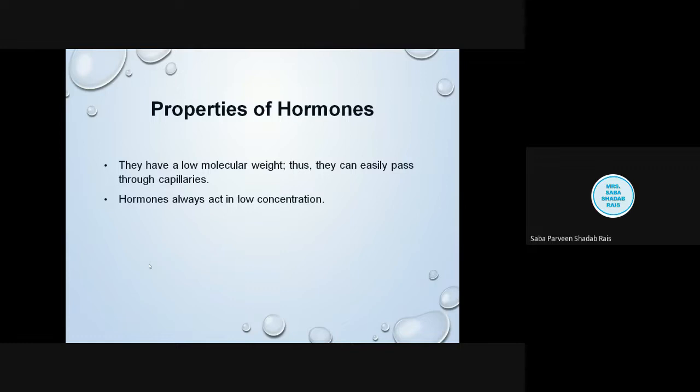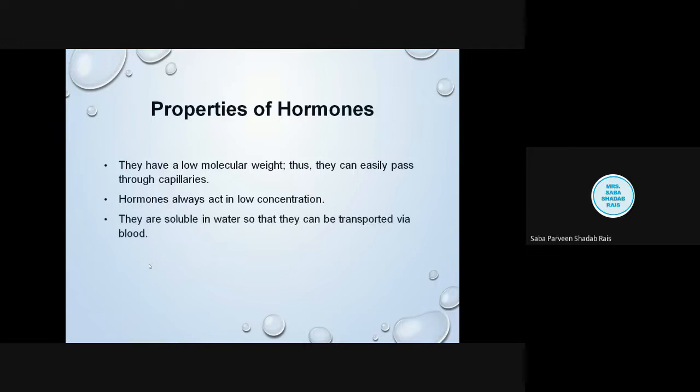So there is no need to make a larger quantity of hormone in the body unnecessarily, because a smaller, trace amount of hormone is sufficient to give the profound effect. They are always produced and released into the bloodstream, so unnecessary extra dumping is not done.